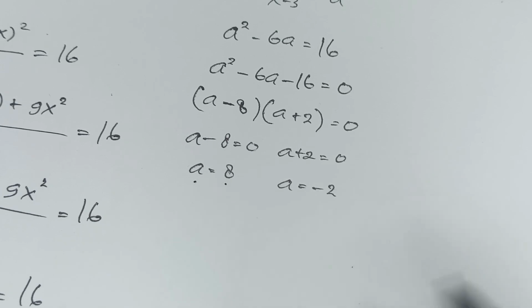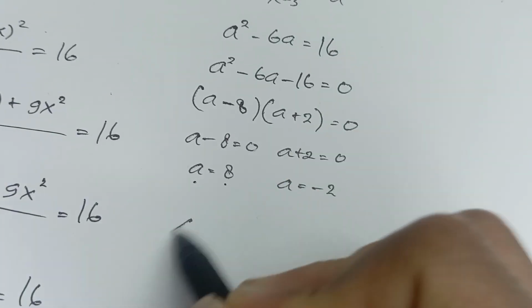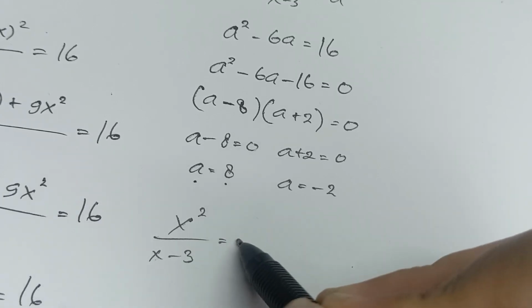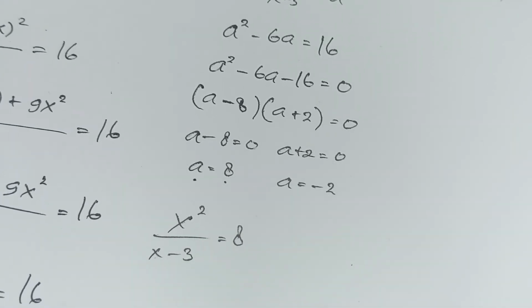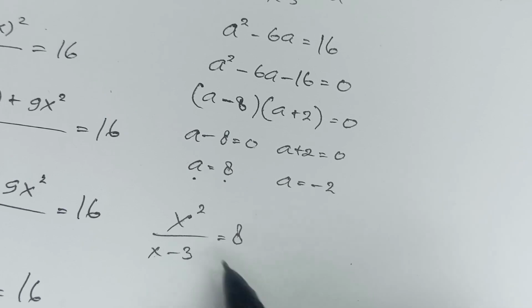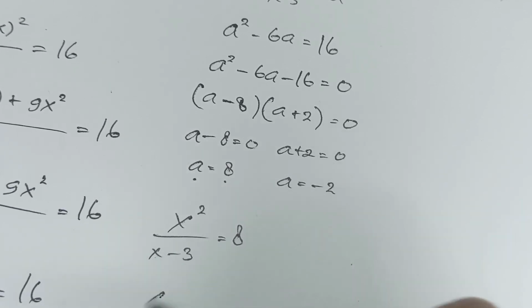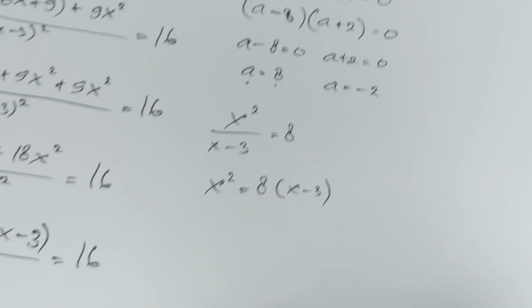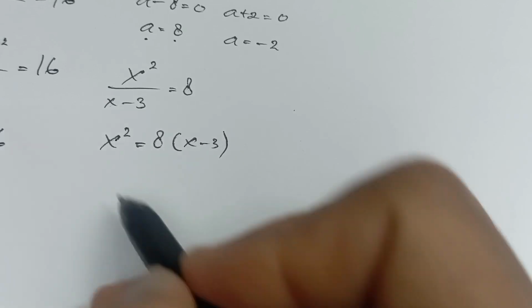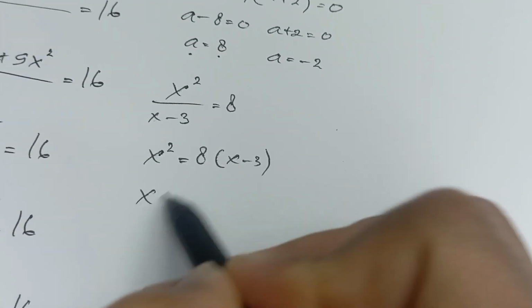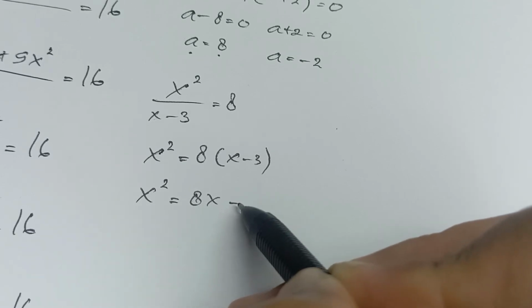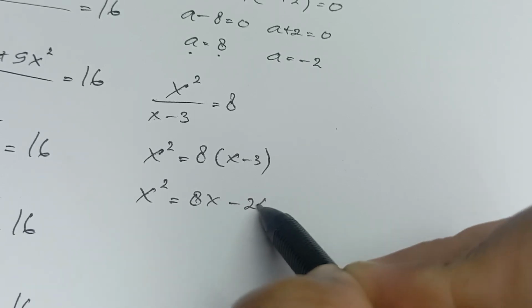For a equals 8, x squared over x minus 3 equals 8. From this we have x squared equals 8 times (x minus 3), so x squared equals 8x minus 24.